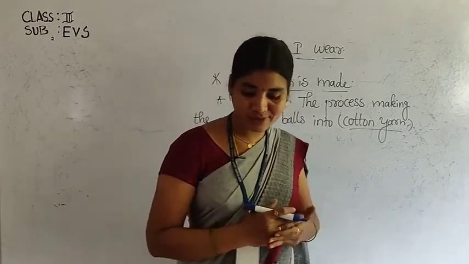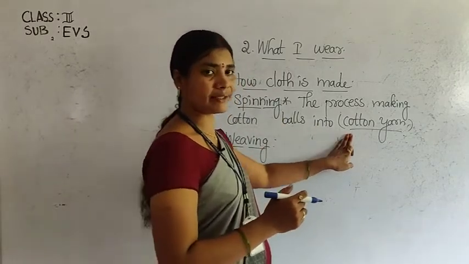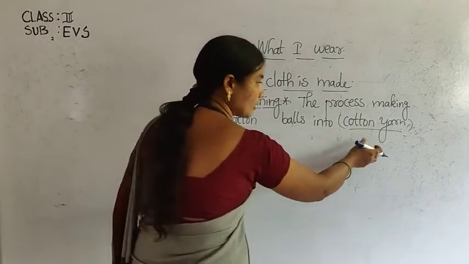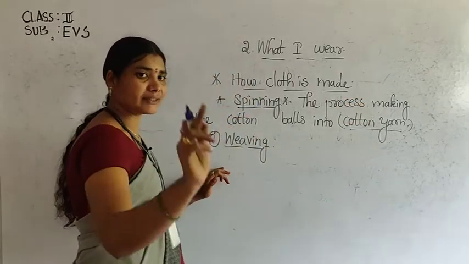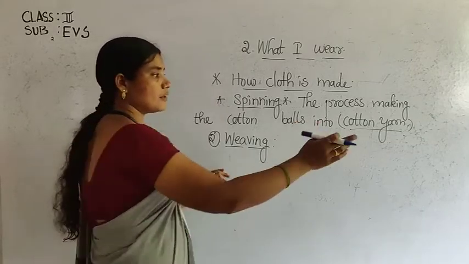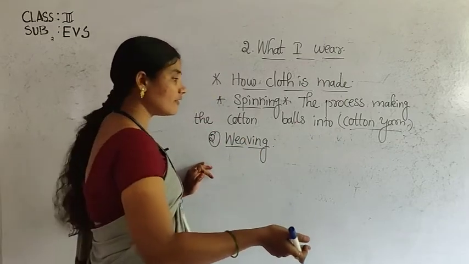This process converts the thread into fabric. By using that thread, we are weaving the cloth.